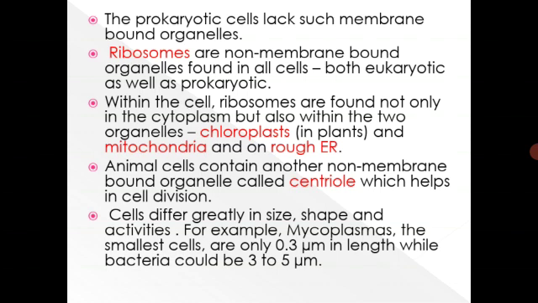Cells differ greatly in size, shape, and activities. For example, mycoplasmas, the smallest cells, are only 0.3 micrometer in length, while bacteria could be 3 to 5 micrometer. So the cells differ in their shape and in their size. They have quoted the example of mycoplasma, which is the smallest, and bacteria, which are 3 to 5 micrometer in size. So size differs in different organisms.